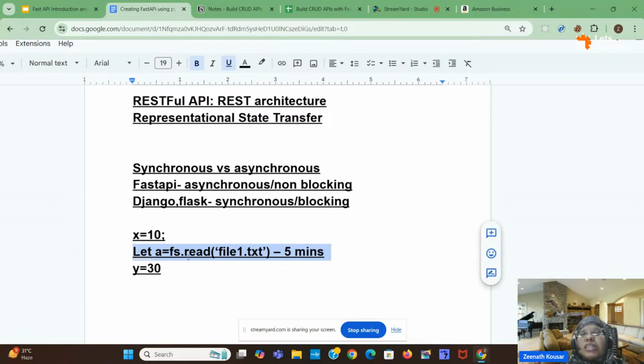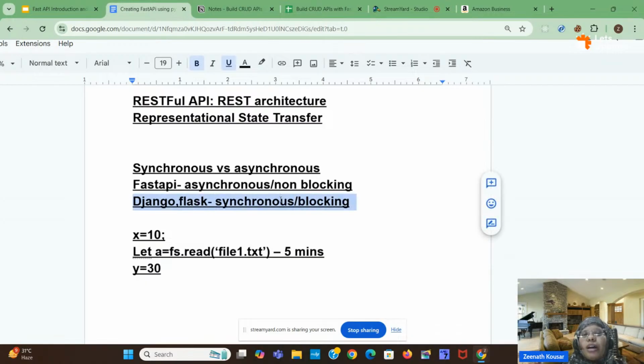After 5 minutes, if that particular task is completed, only then will it come to the third line, that is, y equal to 30. Until it goes to y equal to 30, the execution has been blocked at line number 2. After completing that, it goes to the third line. This is an example of synchronous, or blocking, behavior.